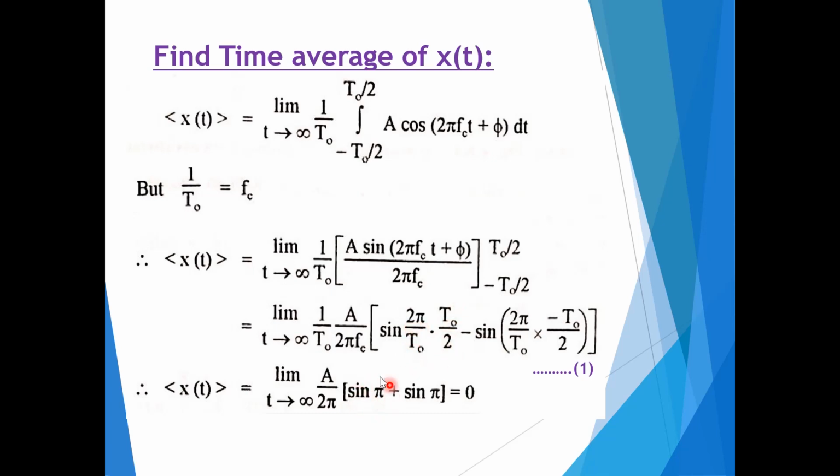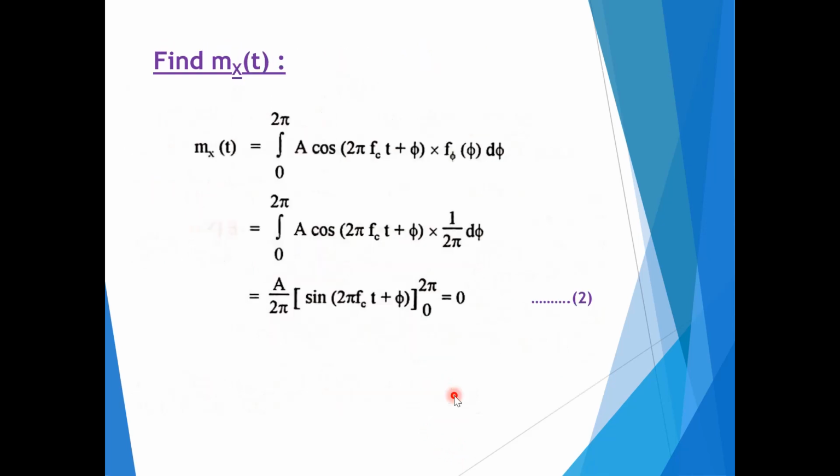We will be getting only sine of pi minus, similarly at this side 2 and T0 cancel out, and you will get minus pi. So minus of sine of minus pi, we can rewrite as plus sine pi. So sine pi plus sine pi, we know the values are 0. So ultimately the time average of x of t is 0 only.